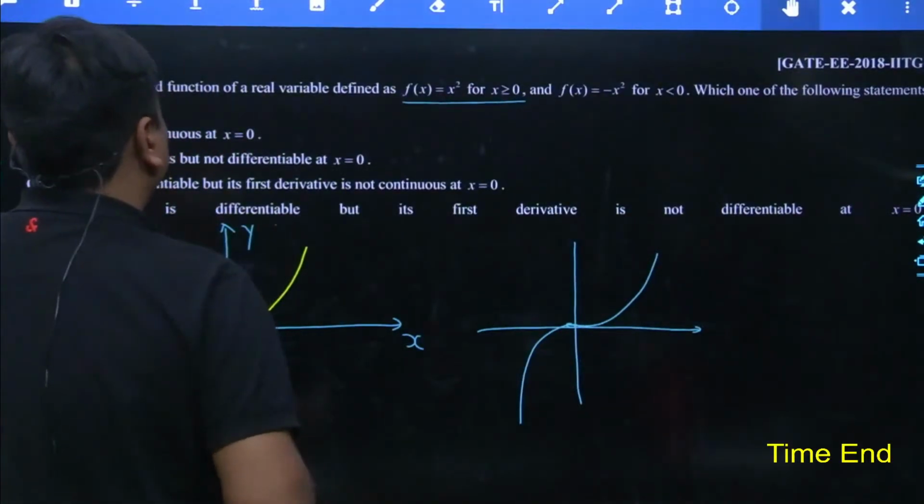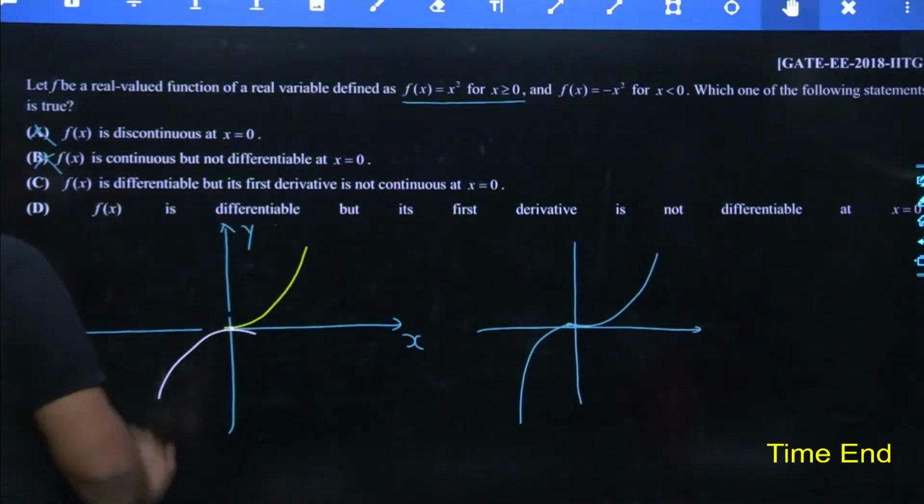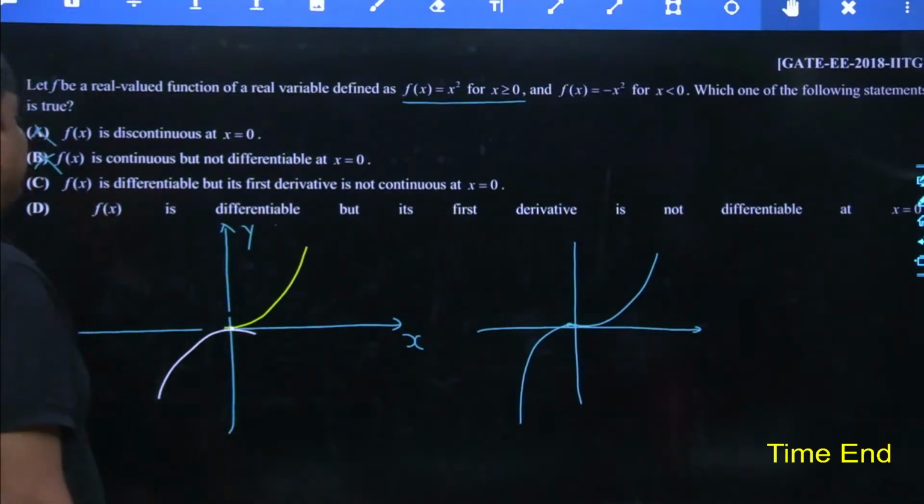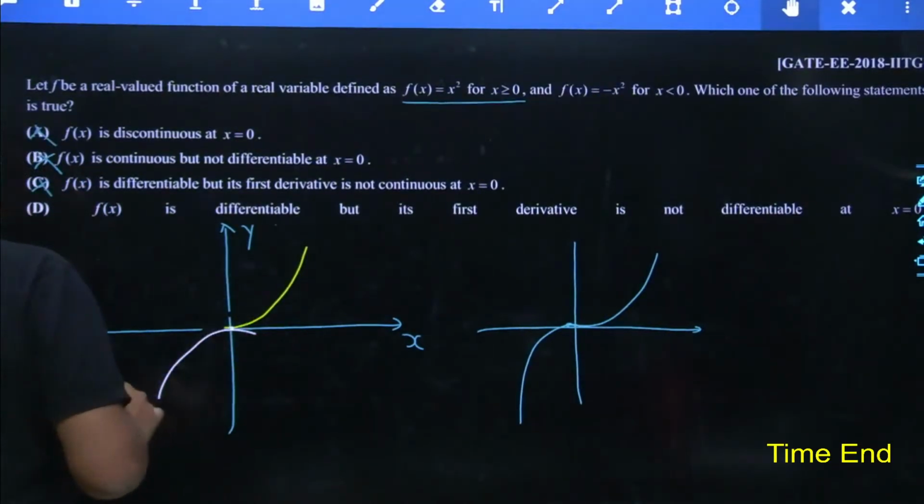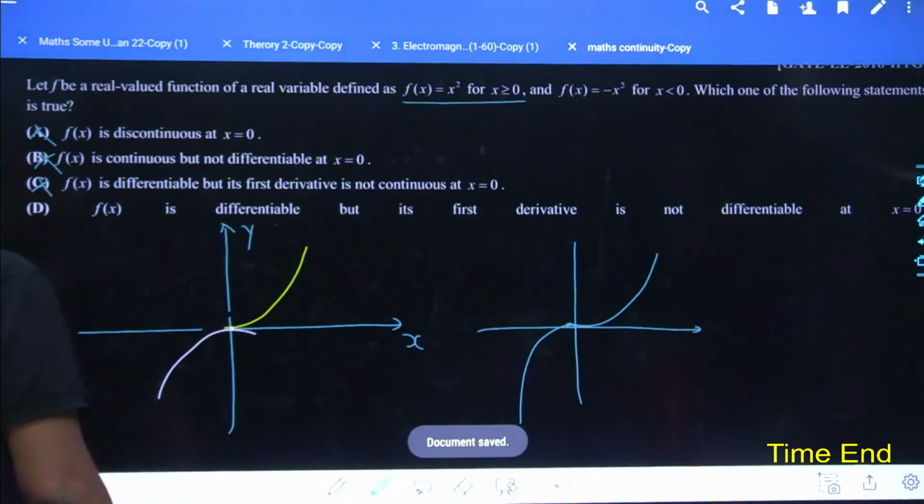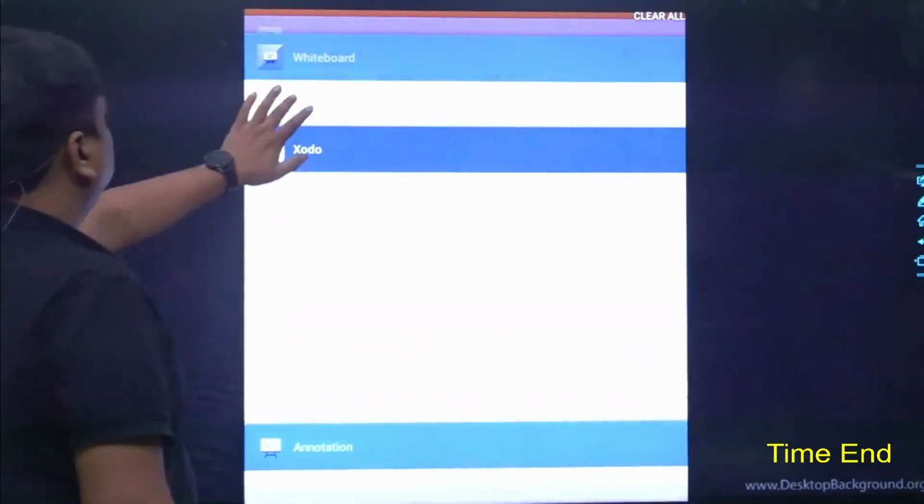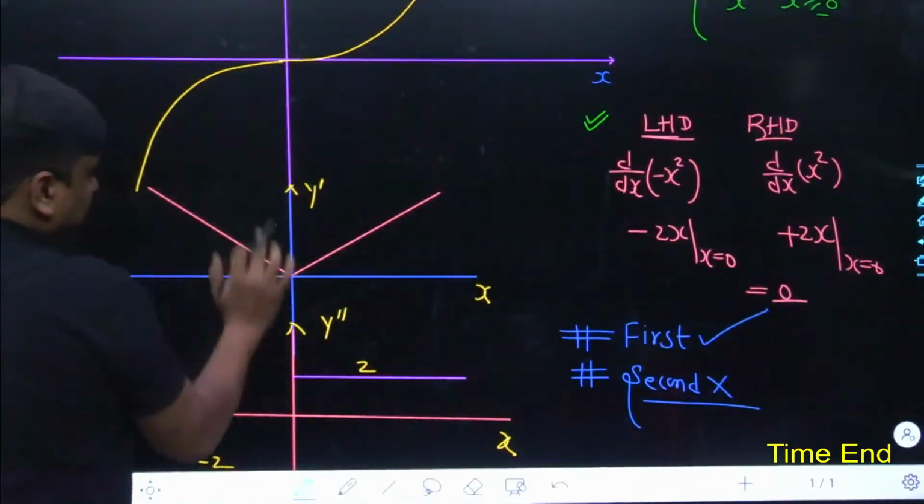f(x) is continuous but not differentiable at x equals 0. No. f(x) is differentiable but its first derivative is not continuous at x equals 0. No, my dear friend. Its first derivative is continuous. You yourself would be able to understand this. Its first derivative is continuous.